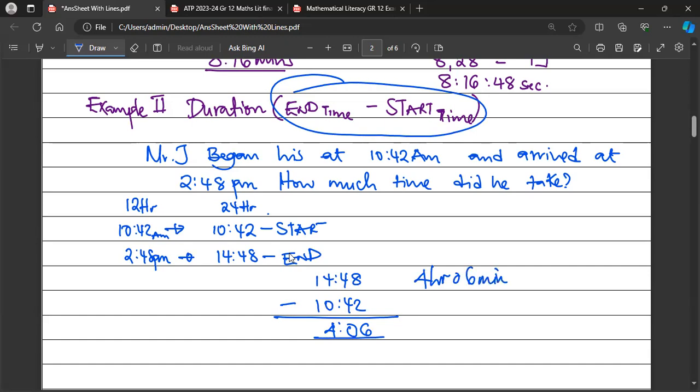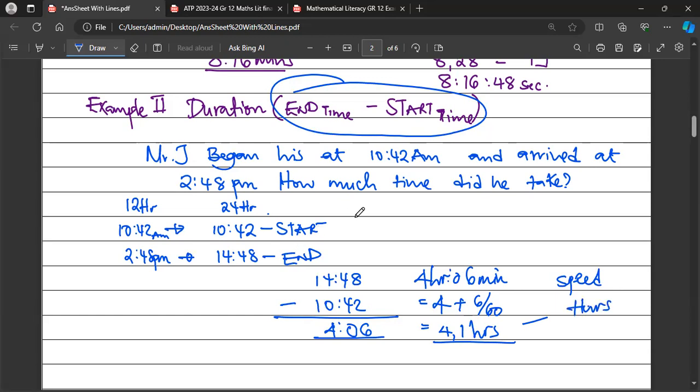So if you want everything in hours, it means the 4 hours plus 6 minutes divided by 60. Why? Because the 6 minutes have to change into hours, which is 0.1. So it will be 4.1 hours. We shall always use this when we are asked for speed. For speed, our time will always be in hours. Time has to be in hours.